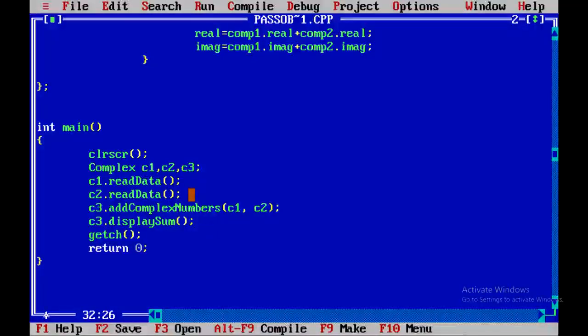Let's run the program. Here we have to put values for the real and imaginary parts of object 1 and object 2. See, 3 plus 4i and 5 plus 5i. The imaginary part is having an i component associated with it.